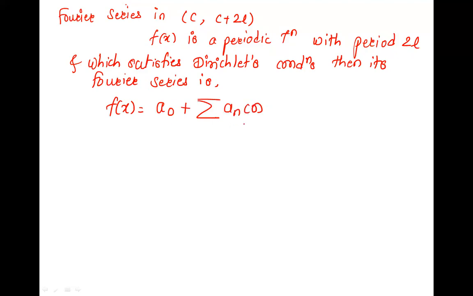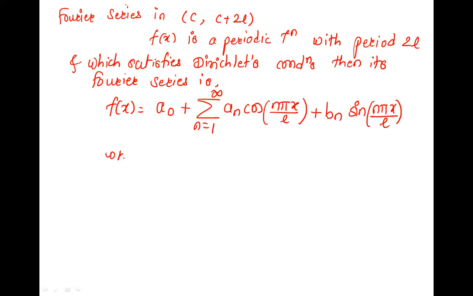It was nx when there was pi, and the angle will be n pi x upon L when it will have a number and not pi. Angle changes. There will be the only change in angle, that's it. Plus bn sine n pi x upon L. Just remember, whenever there is a number, angle is n pi x by L. N is 1 to infinity is the Fourier series, where a naught, an and bn are constants, right?